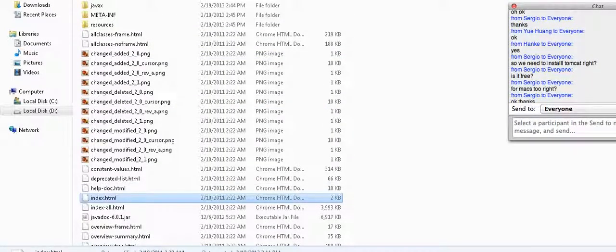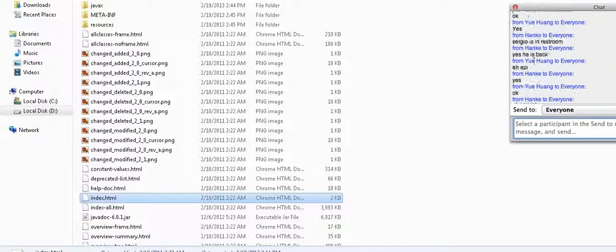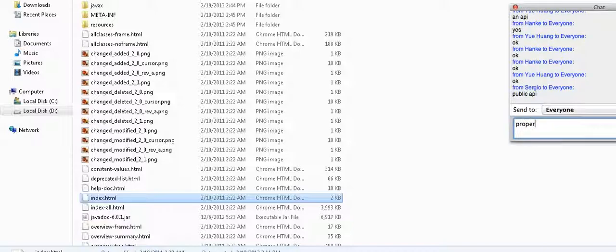What does an API consist of? Can you tell me? Please tell me what an API consists of. Inside an API, what does it consist of? I told you yesterday. No response. That means you're not preparing. What does an API consist of?